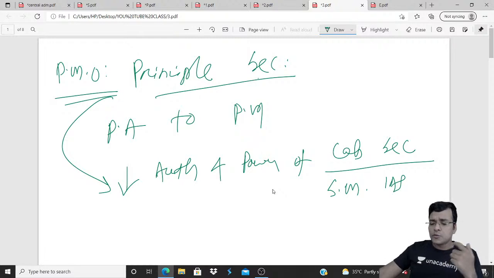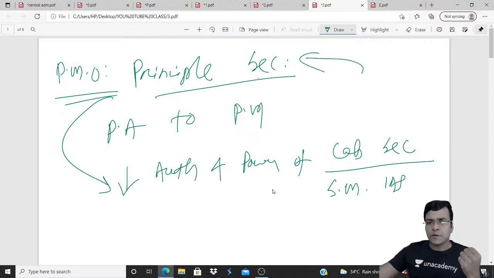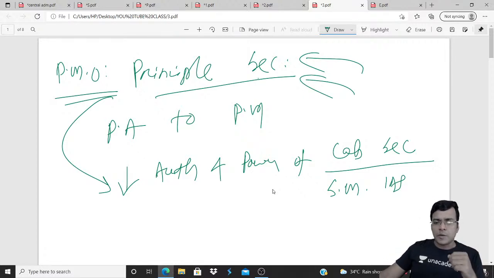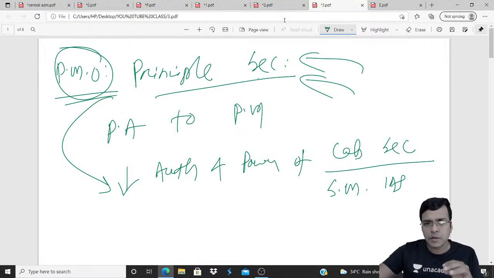The cabinet secretary should be the principal advisor, but actually nowadays the principal secretary has become the principal advisor because the PMO is powerful. You can write just one statement.